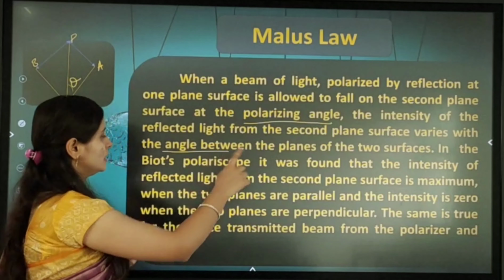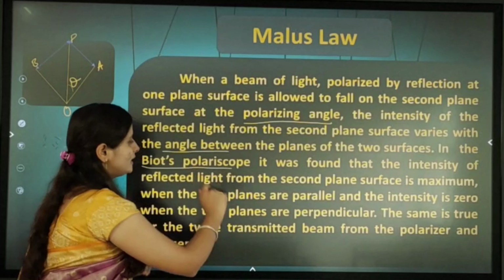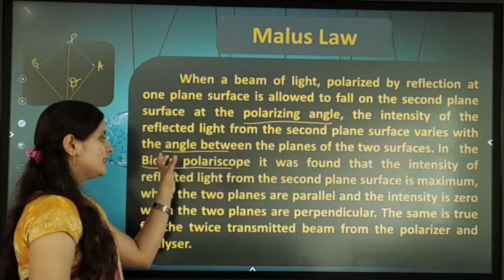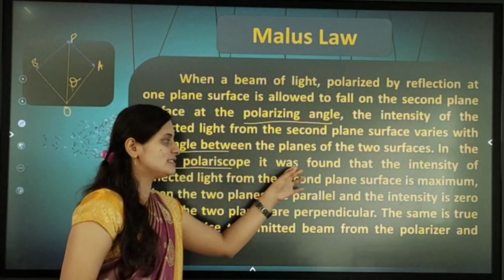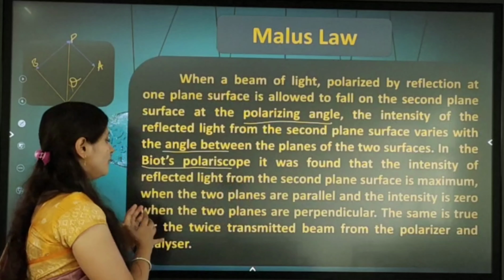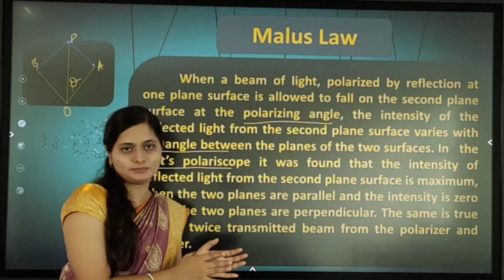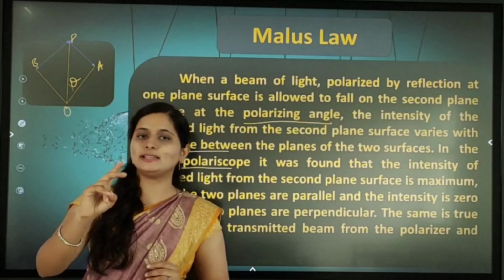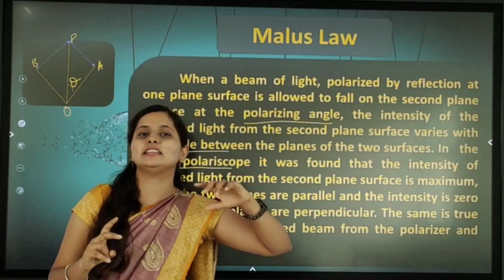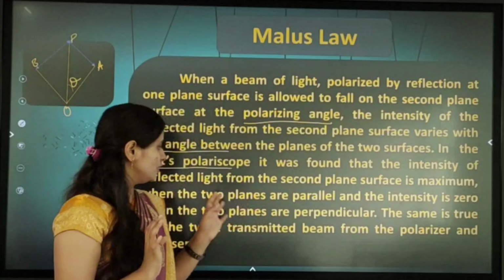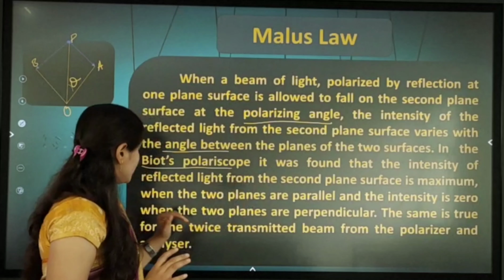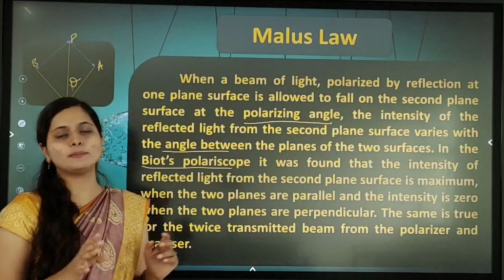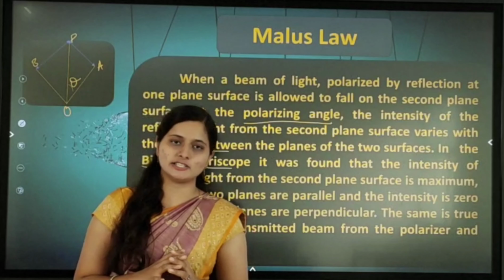Next, in Biot's polariscope, it was found that the intensity of the reflected light from the second plane surface is a maximum when the two planes are parallel. So here are the given conditions. When the two planes are parallel, the intensity is a maximum. And the intensity is 0 when the two planes are perpendicular. When the two planes are perpendicular, the intensity is 0.